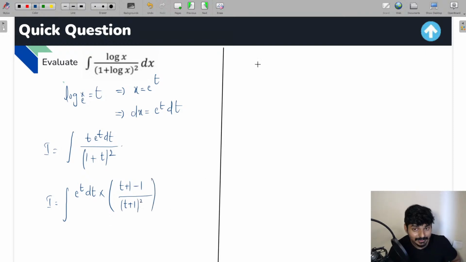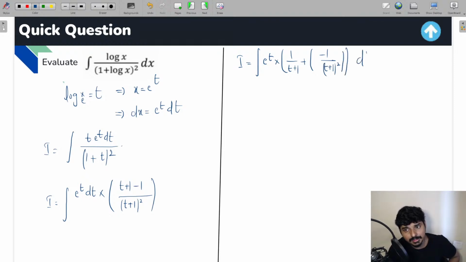Now from here, you will see I is equal to integration, I'm going to get e raised to t into, let me take t plus 1 separately, I end up getting 1 by t plus 1 plus minus 1 by t plus 1 whole square. This is what you are going to get, everyone. If you do the simplification, this is what you are going to get.